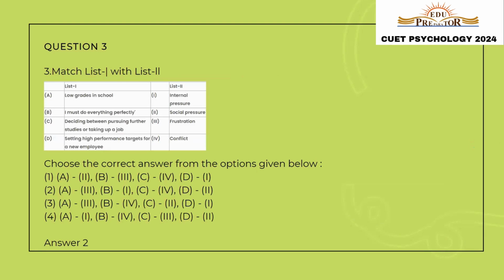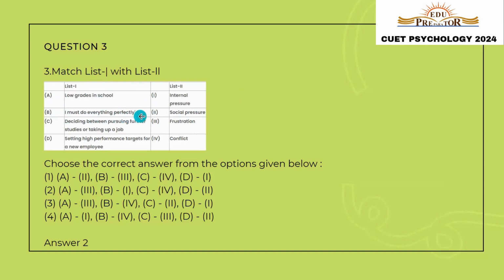Question number 3. It provides us with two lists and we have to match list 1 with list 2. Let's come to the first part of list 1. Low grades in school. So low grades in school can lead to option number 3 in the second list, that is frustration. Second part says, I must do everything perfectly.